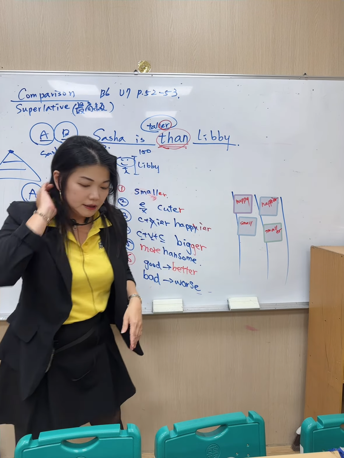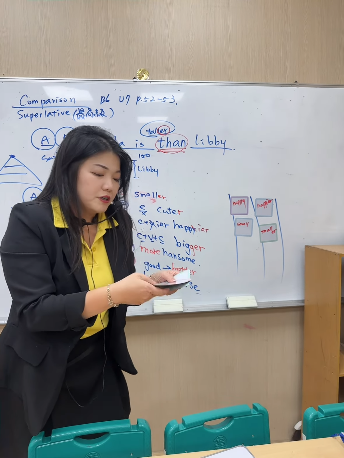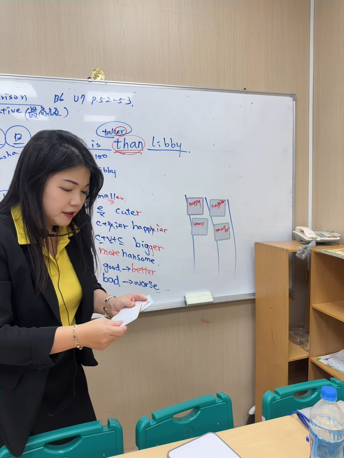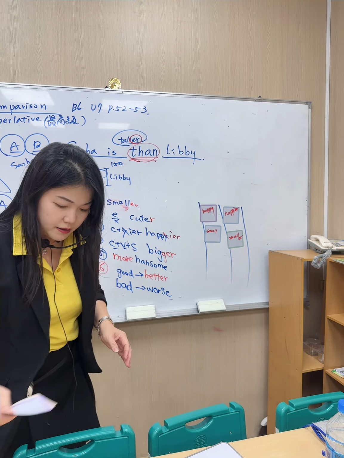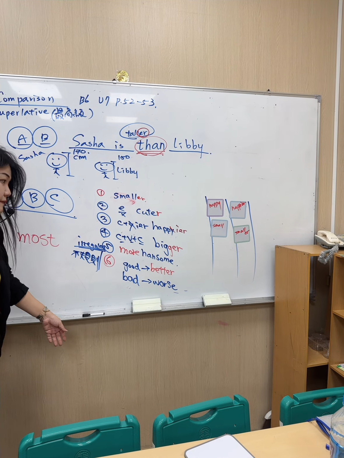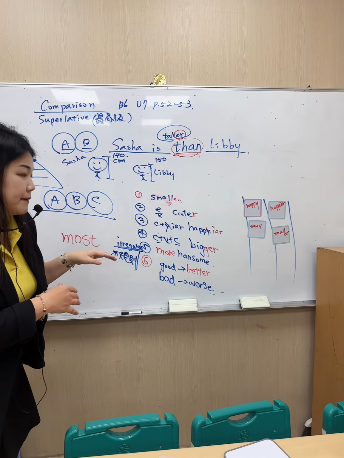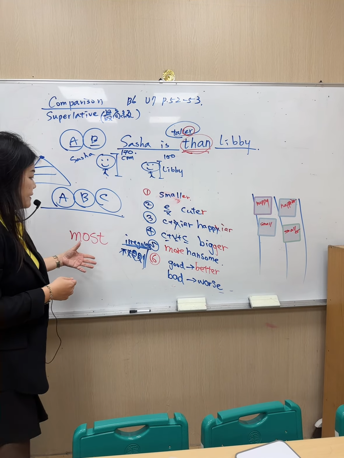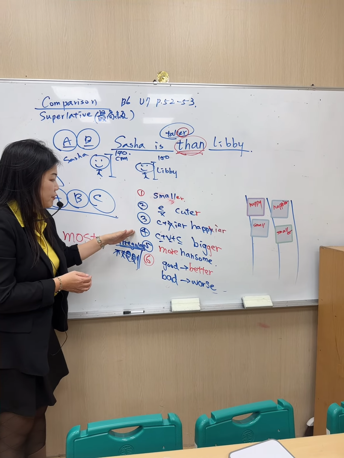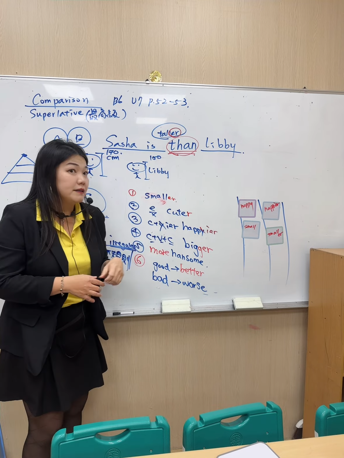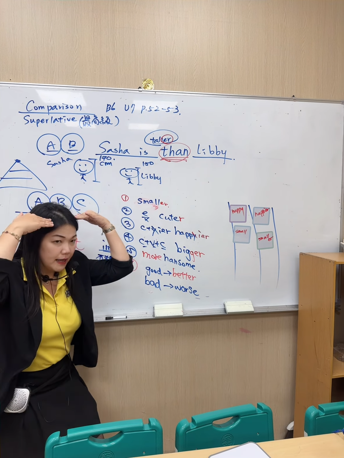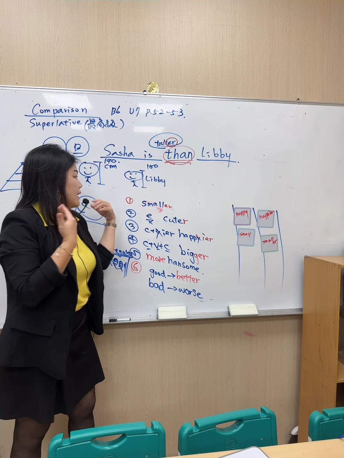Also you can have more cards to do this. I think that's enough. One pair, two, three, four, five. Okay, that will be enough. So you can play the game. If you have the number 1 rule, 2, 3, 4, 5, we have the "-er" to talk about comparison. I am taller than you. You are shorter than me.